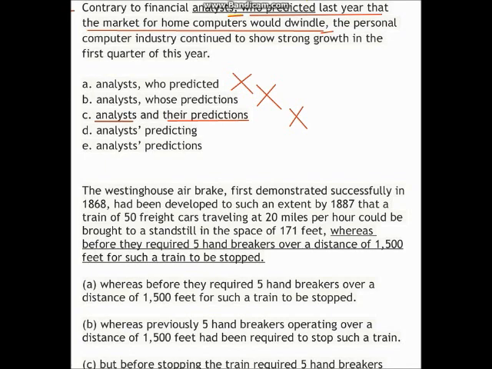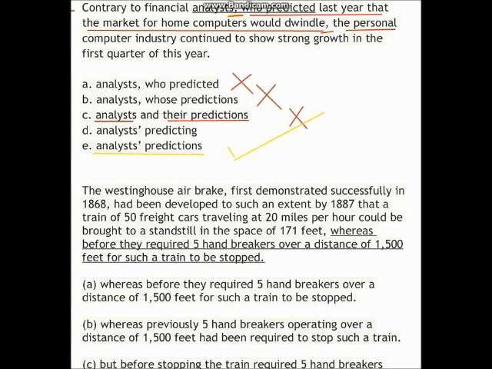Logically, we're trying to compare the personal computer industry's strong growth with the financial analysts' predictions. We're comparing it with E, which is why E is correct, of course. This is actually the subject of the contrast in the second sentence, so that's why E must be correct. And we can't say "contrary to financial analysts."